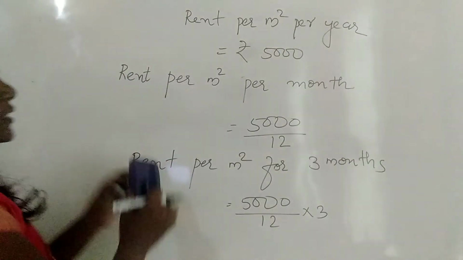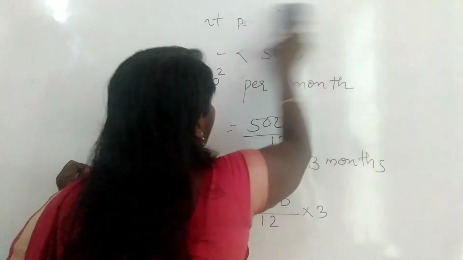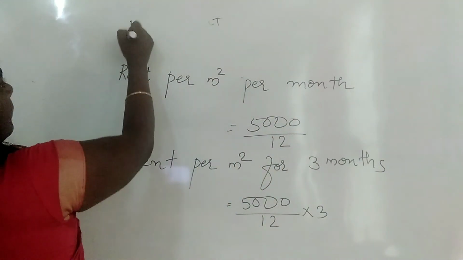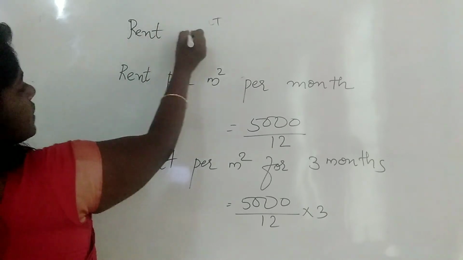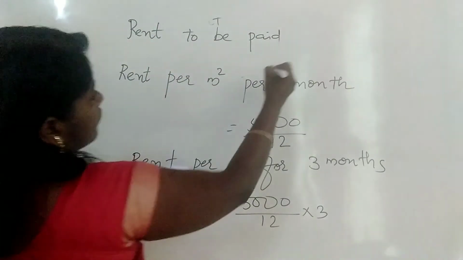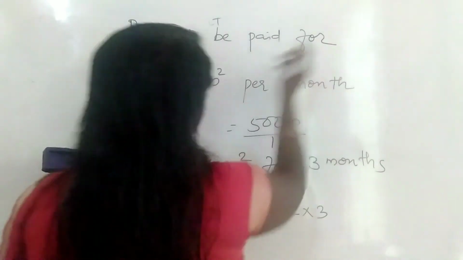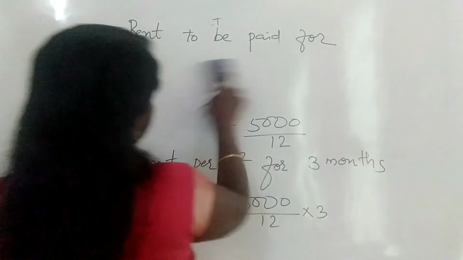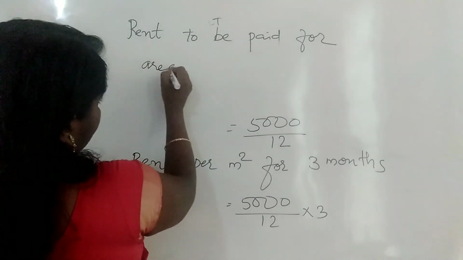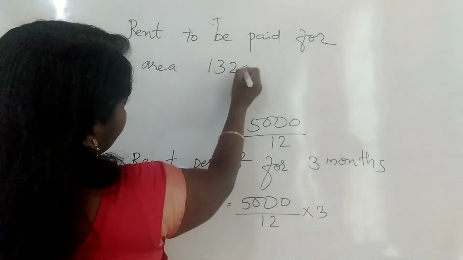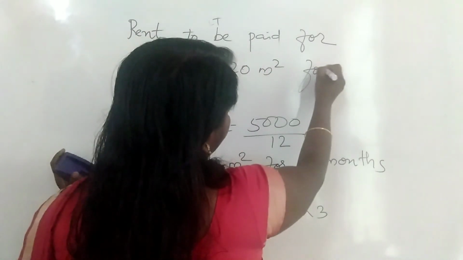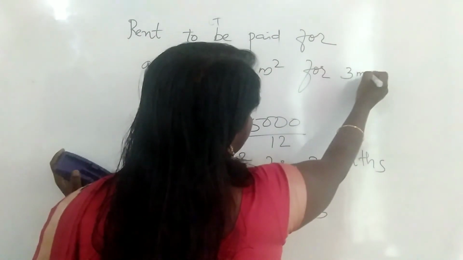Okay. Next, our aim is the rent to be paid for area 1320 meter square for 3 months.